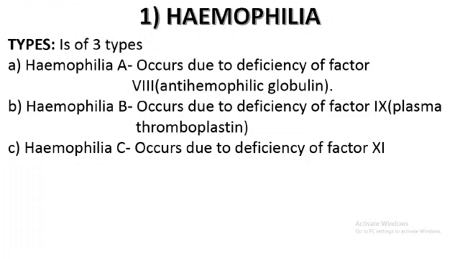If the gene responsible for this factor is not present, then this disorder can occur. Hemophilia B occurs due to the absence or deficiency of factor 9, that is plasma thromboplastin. Hemophilia C occurs due to deficiency of factor 11. So these are the three types of hemophilia, but you need not concentrate more on this.